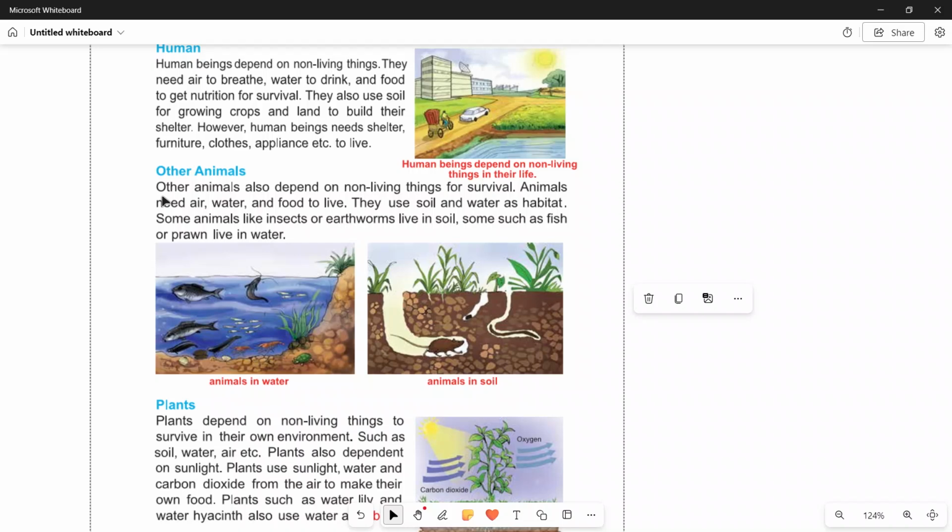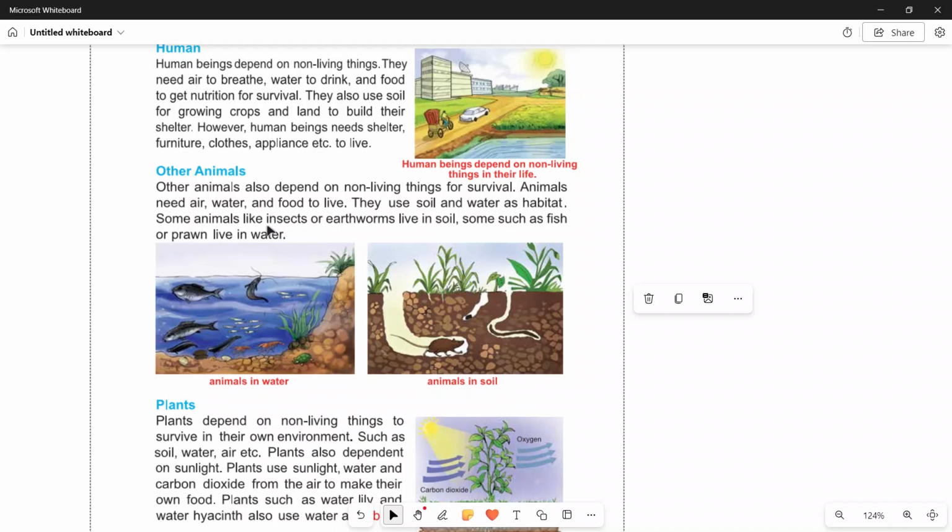Animals need air, water and food to live. If anyone asks you to name some non-living things, you can say air, water, food, and sun ray.